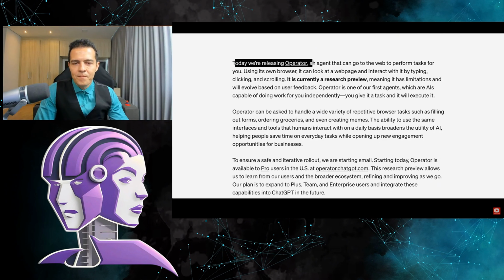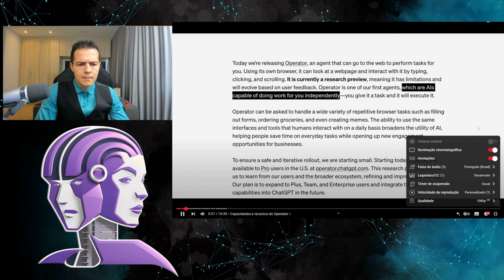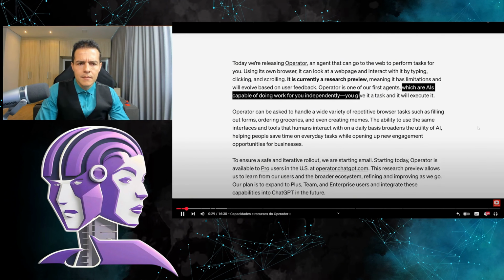Today, we are launching the Operator, an agent that can access the web to perform tasks for you. Using your own browser, it can view a web page and interact with it by typing, clicking, and scrolling. The Operator is one of our first agents capable of working for you independently. You assign a task to it, and it carries it out.